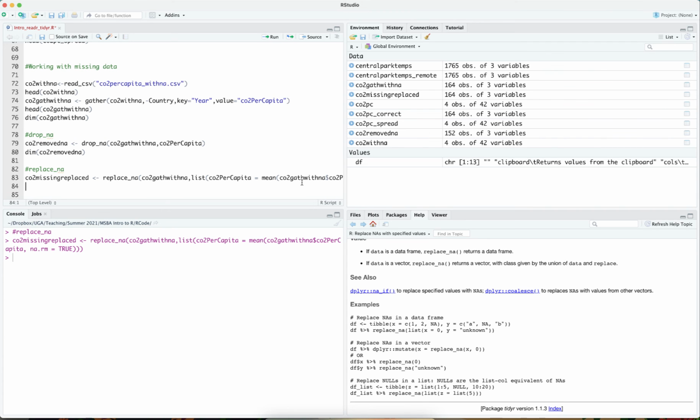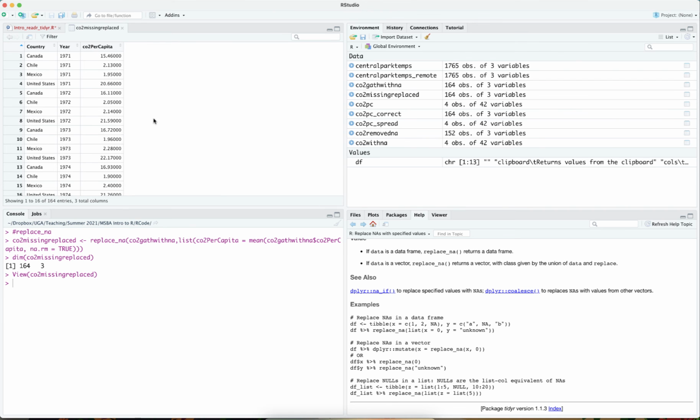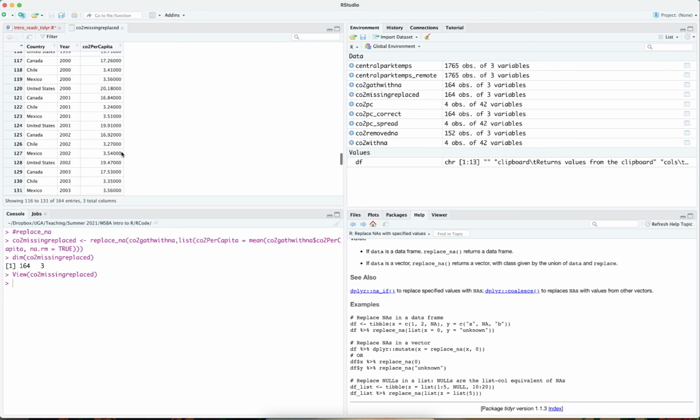And if I run this and then take a look at the dimensions of this data frame, it gives me 164 rows. And if I actually take a look at the data frame itself, we find for 1981, 4 values, which is the average. I think it was 1988 as well.